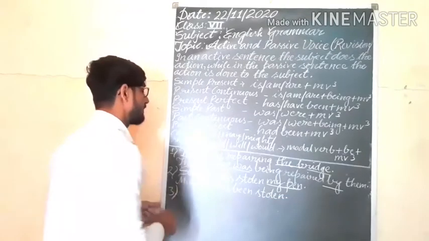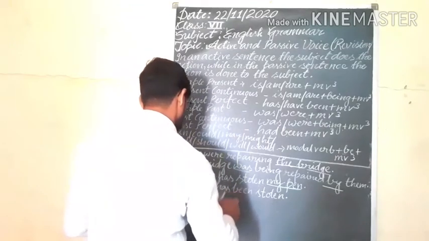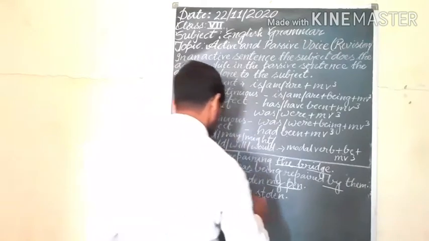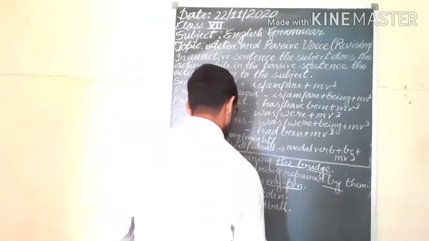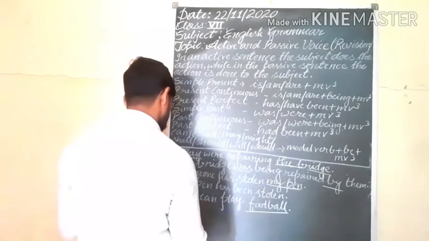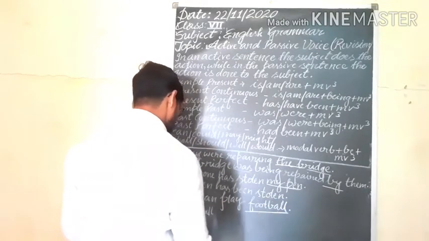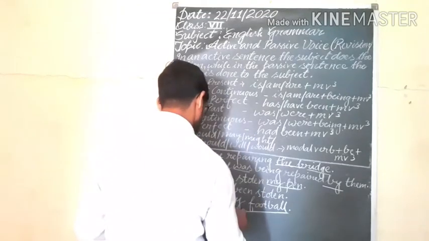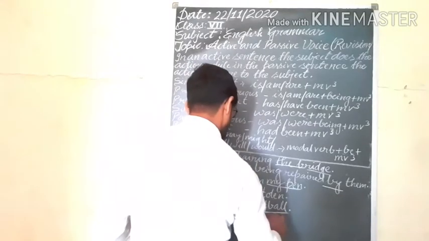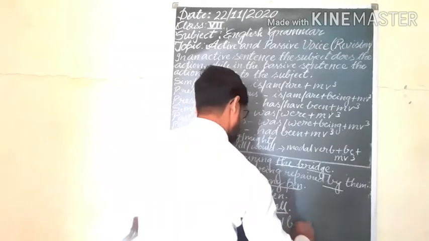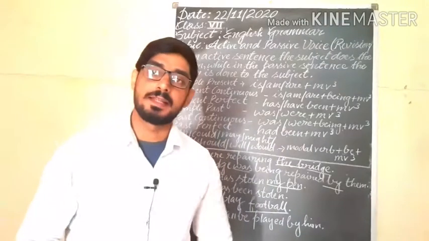You will see here one example of modals. He can play football. In this sentence the object is football, so football will be first here. Then the modal can, and afterward with can we will use be plus third form: football can be played by him. Understand? Afterward we will revise the next chapter.